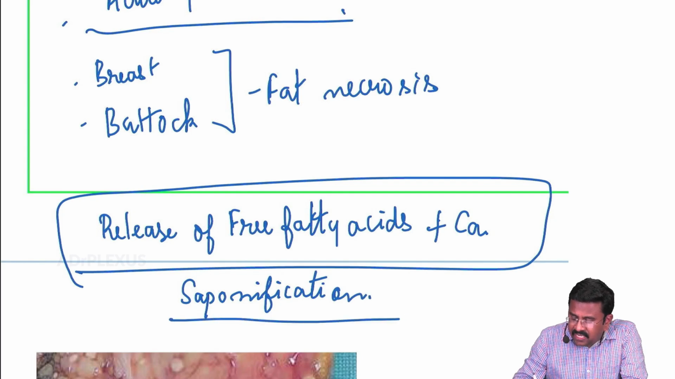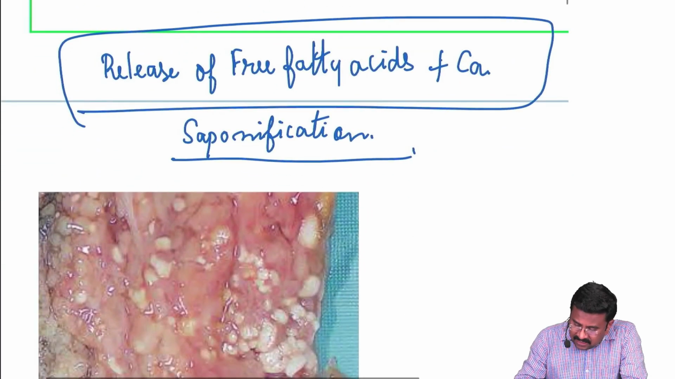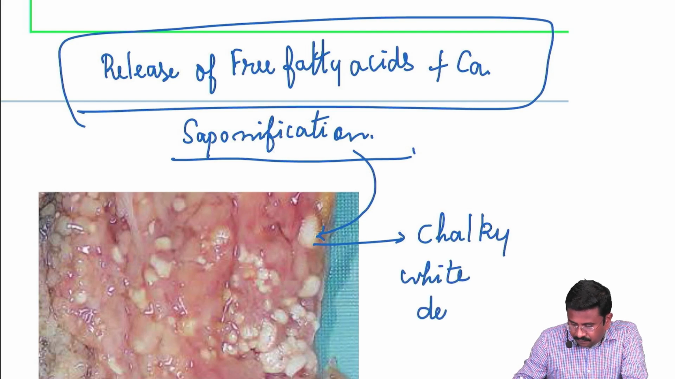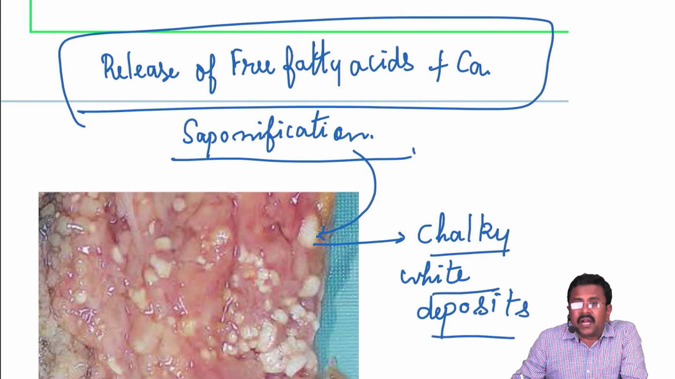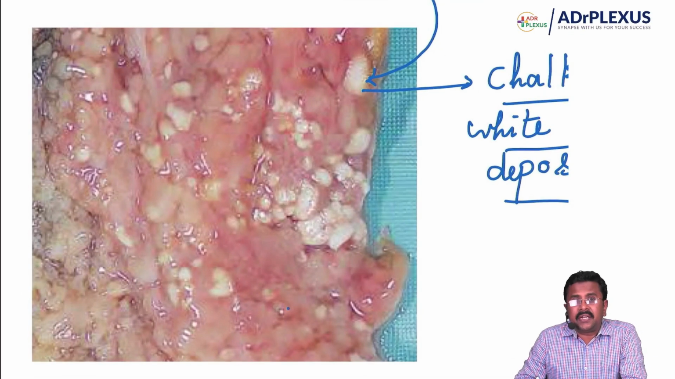So what is saponification basically? It is free fatty acids plus calcium resulting in chalky white deposits. See this, this is our exam question: chalky white deposits. And as you can see here, this is the omental tissue.